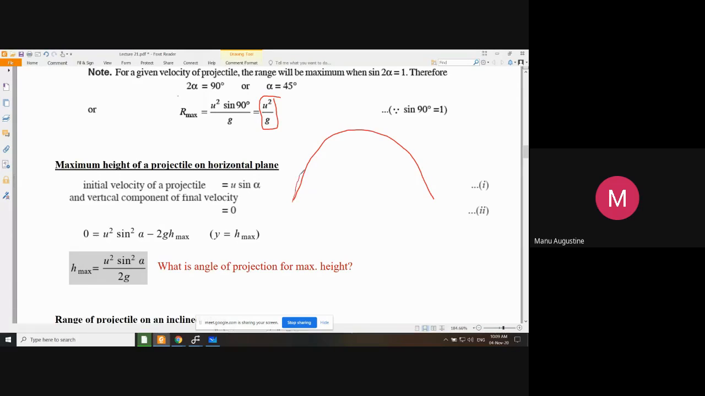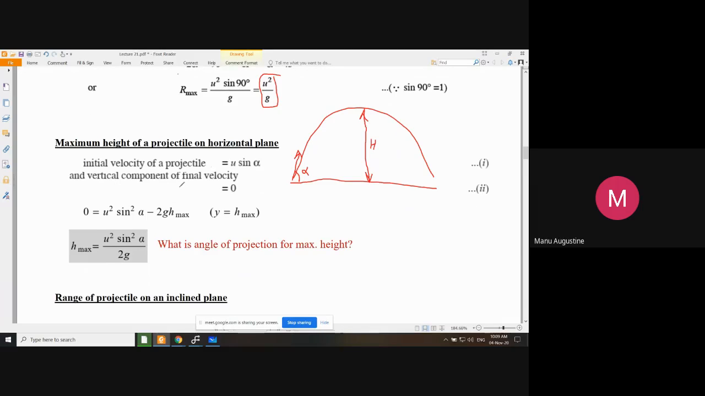Maximum height means, suppose you started the projectile at some angle alpha, you throw it into the air. Now you want to know what is the maximum height to which the projectile reaches before starting its downward journey. So this is what we are after. So once again, I had asked you, this is a very simple, it's not even a derivation, it's a two-line derivation. Initial velocity in the vertical direction is u sine alpha. Vertical component of final velocity becomes 0 here. And then it starts a new journey of traveling downwards.